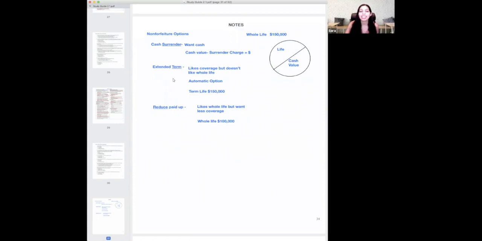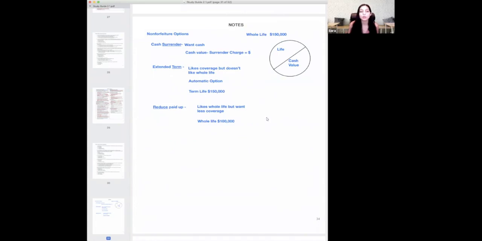Okay, the next one is extended term. The keyword here is term. Basically, you take the whole life policy and change it to a term life policy, but you keep the same amount of coverage. The only difference is with term life, there is no cash value. So what do they do with the cash value? They take the cash value and say, with this much cash value, with the coverage you want, they determine how many years your term life will be. They'll say with this much money, you can have 20-year term life for $150,000. So they take the cash value and determine how long you're going to have it.